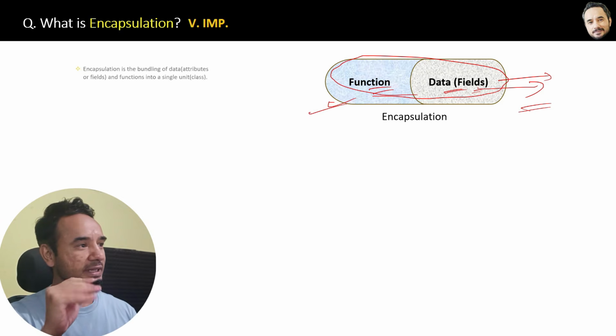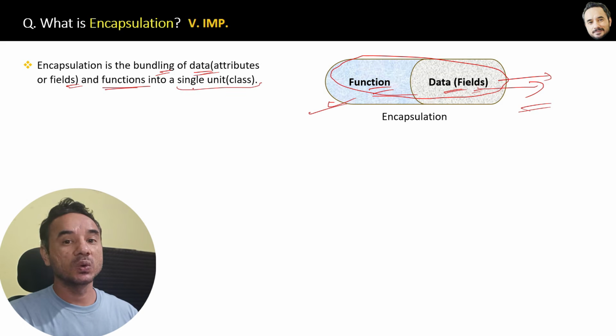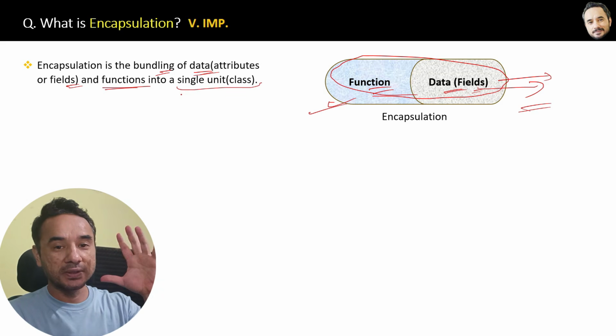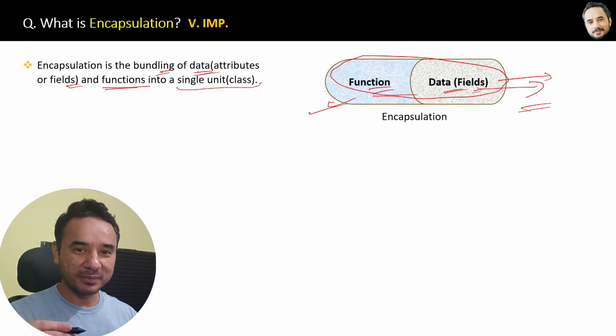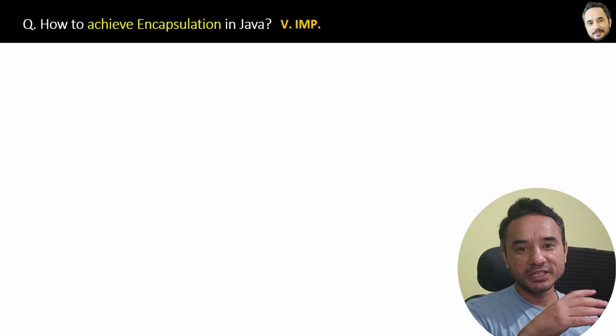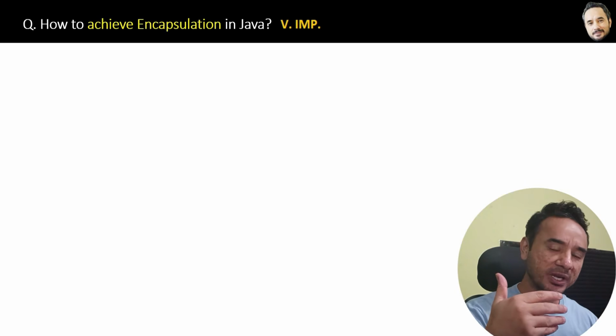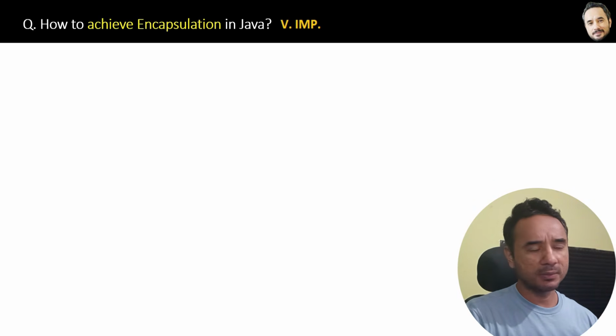Finally, here is the simplest definition. Encapsulation is the bundling of data, fields, and functions into a single unit. Single unit. Great. Now in an upcoming question, I will show you how to implement encapsulation in code. How to achieve encapsulation or implement encapsulation in Java. Let me show you the code example.